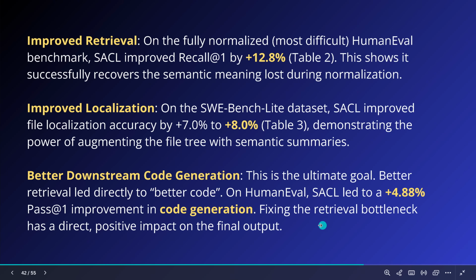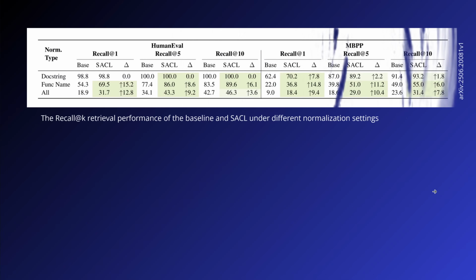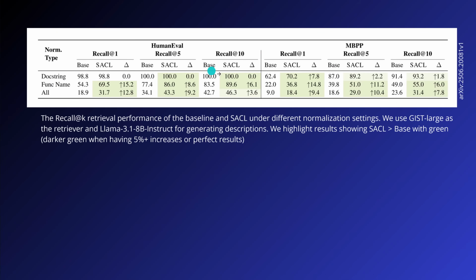And Carnegie Mellon tells us, fixing the retrieval bottleneck has a direct positive impact on the final output, so we achieved an improvement of 5%. Okay, I mean, 5% for everything we have to do. For me, this is the beginning of a solution, but not the final solution to the topic. If you want much more detail for the specific @1, @5, @10, everything is here for you. Beautiful.